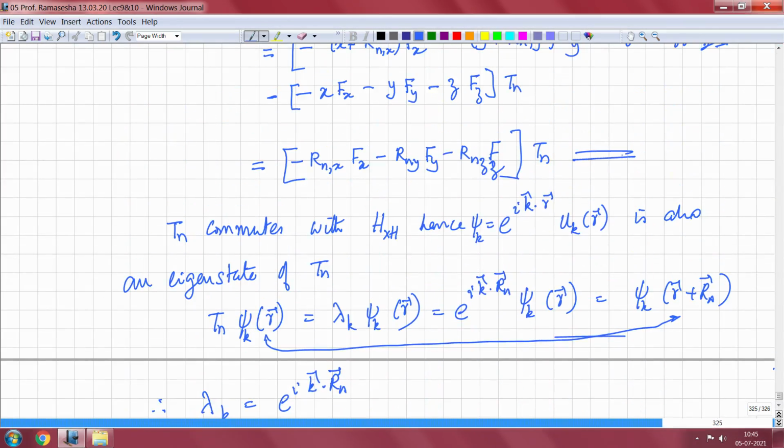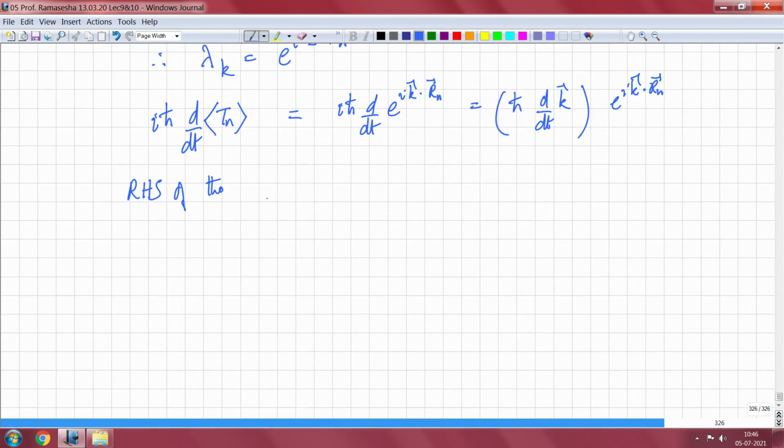The right hand side of that will give me the following: the expectation value of Tn multiplied by h cross Rn dot that one.